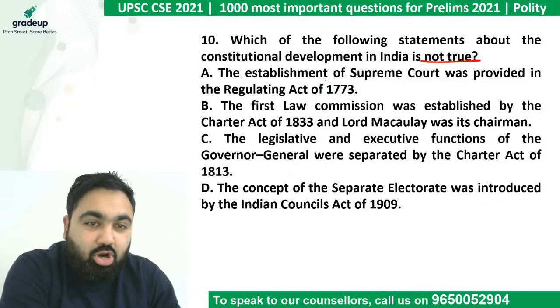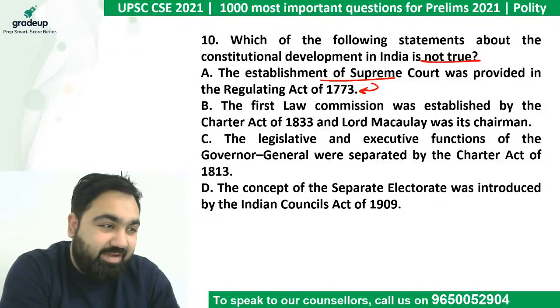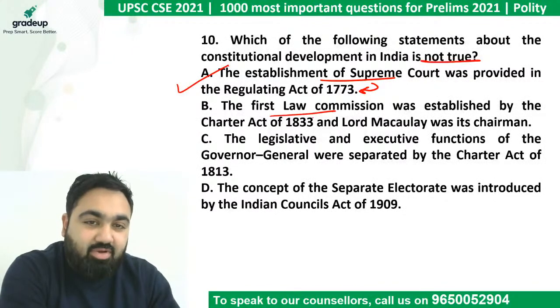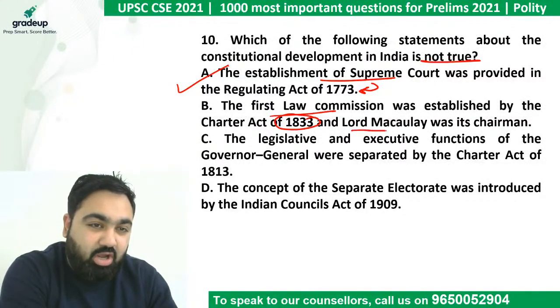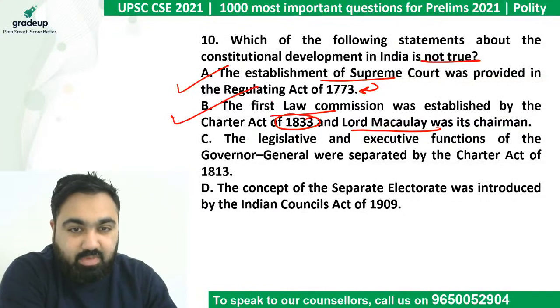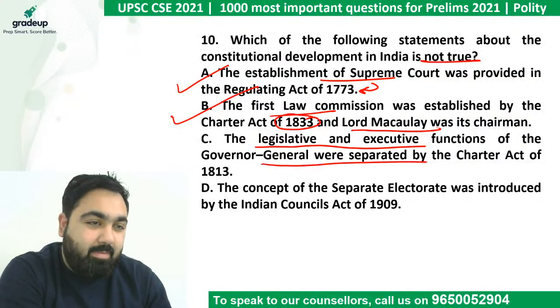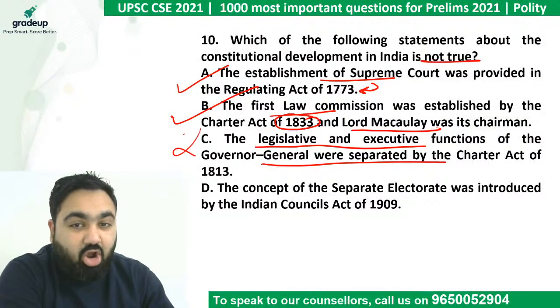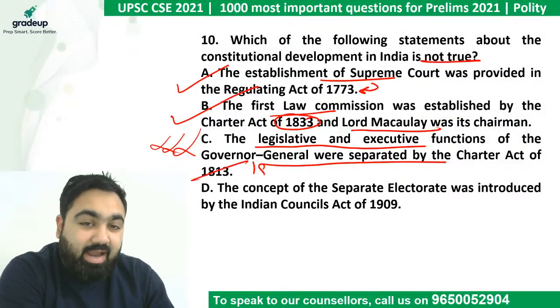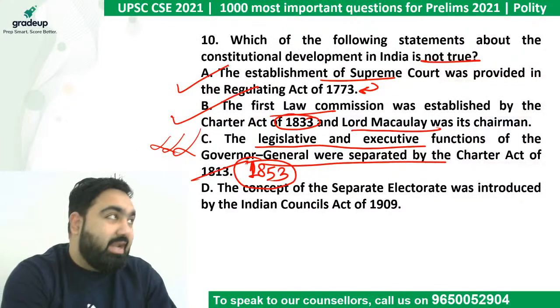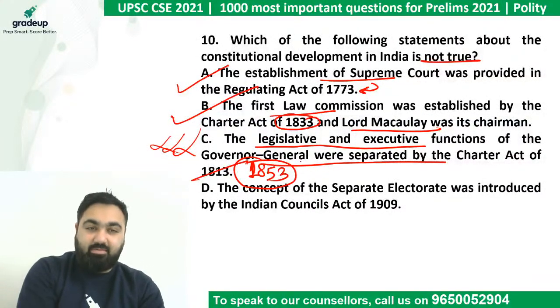Let's see. Which is not true? Number one, Supreme Court was set up by 1773 Act. Yes, this is true. First Law Commission was set up in 1833. Macaulay was a chairman. This again is true. Third, legislative and executive powers of Governor General were separated by Charter Act of 1813. This is wrong, guys. This was done by 1853 Act.